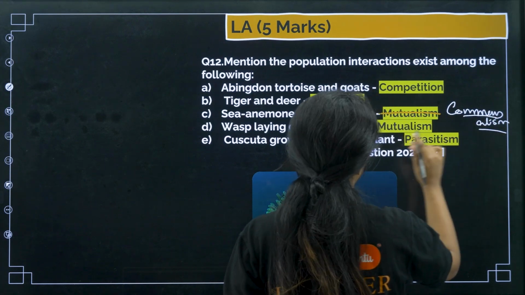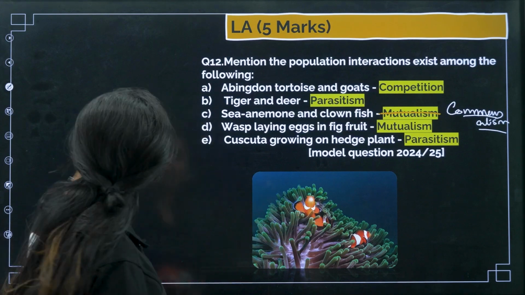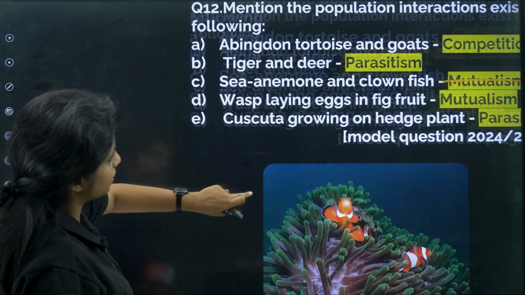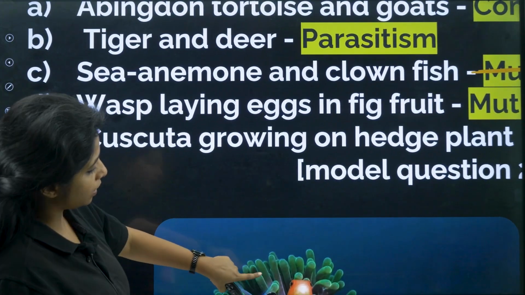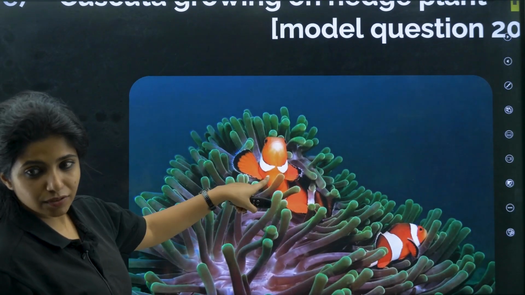Commensalism. Again, this is parasitism. This is the sea anemone, and you have what? The clownfish over here. Exactly like that. Curious. So, these tentacles kind of save these guys.